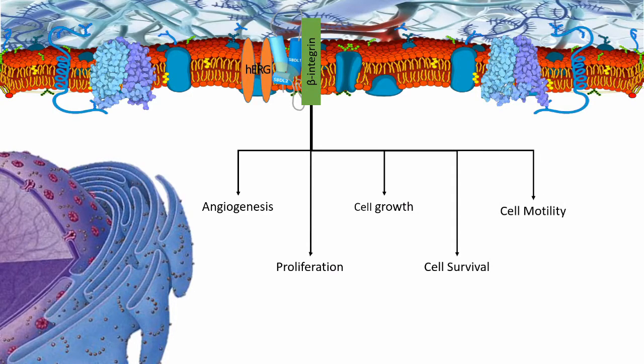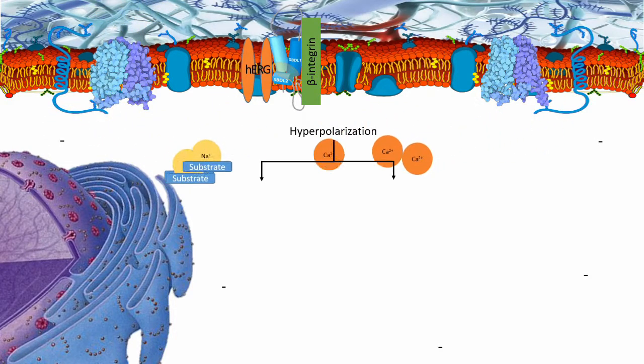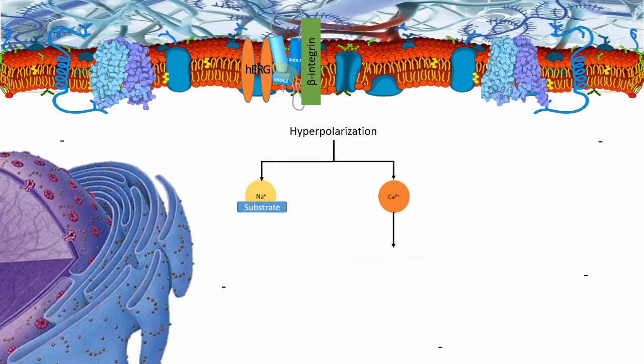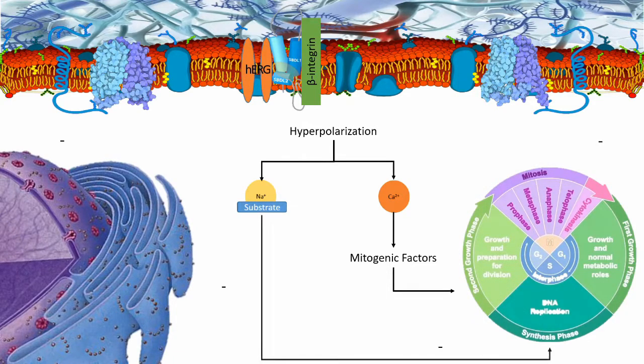The other main pathway is especially important in maintaining cell growth signals. In this pathway, when beta integrin binds extracellular matrix, it activates hERG, allowing potassium ions to move down their concentration gradient out of the cell, thus causing hyperpolarization. This hyperpolarized cell environment favors the movement of cations such as calcium and sodium down their electrochemical gradient. Calcium influx stimulates the transcription of mitogenic factors which stimulate the progression of the cell to rest phase, thus inducing cell proliferation. Sodium influx is important for supplying nutrients and substrates required to support progression through the cell cycle, as these often travel into the cell with the ion. Thus, through enabling the formation of beta integrin hERG complexes, the sigma-1 receptor initiates and supports the proliferation of prostate cancer cells.